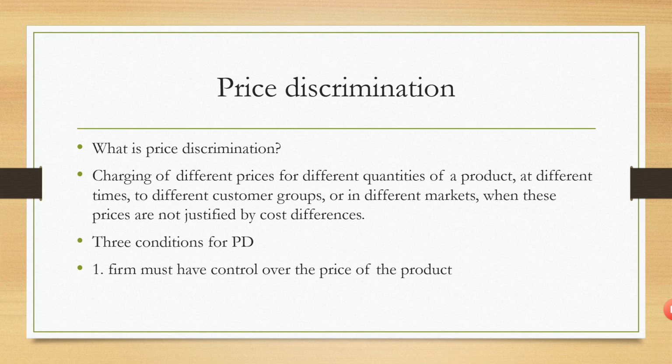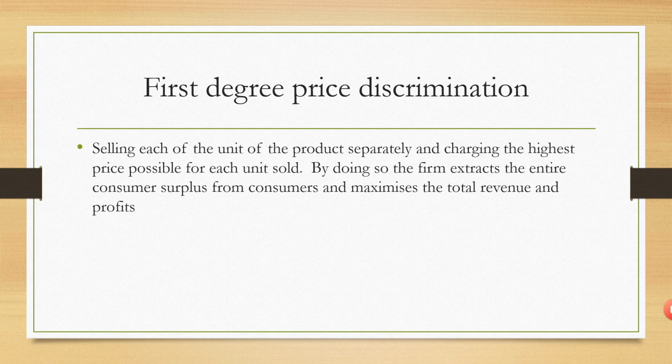Then price discrimination. Price discrimination is another strategy widely used by a monopolist or an oligopolist. What do we mean by price discrimination? Price discrimination means charging different prices for different quantities of a product at different times, to different markets and to different customers. But these price differences are not because of cost differences. Maybe transportation cost and production cost are the same, but different prices are charged to different customers in different markets and for different units of the product. Price discrimination is of different types.